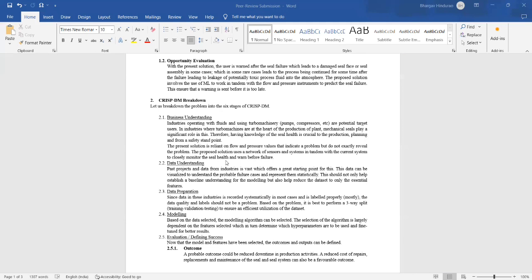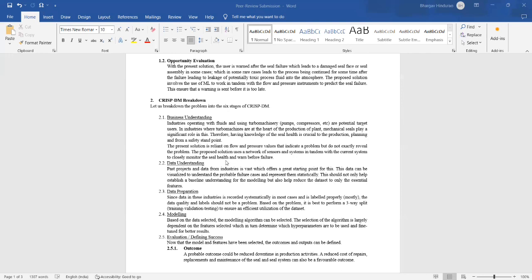The present solution is reliant on flow and pressure, which indicates the problem but does not exactly reveal the problem. So the proposed solution of sensors and networks will closely monitor seal health and warn before its failure. For this, we need plenty of data from industries, which offers a great starting point. This data can be visualized to understand probable failure cases and represent them statistically to understand what exactly contributes to what type of failure.